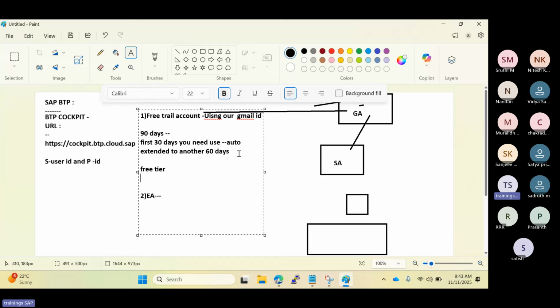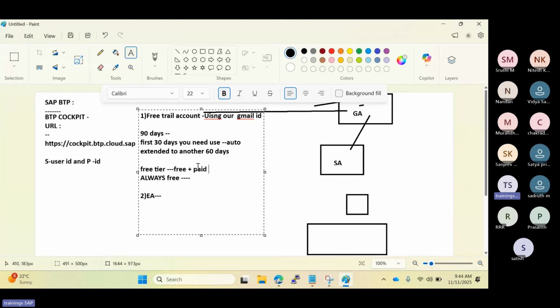There are some tags like always free. Always free means this is always free only. There are no paid services. Here the free tier means the service is free until some limitation is crossed. That is the payment-based service, the paid services here. For example, if you have one service, you can use up to 2 GB or 3 GB free, but once 3 GB is crossed, then the payment will start. So that kind of free service indicates the offering is a service plan which comes free of additional charges, right? So it will be included in the BTP contract here.